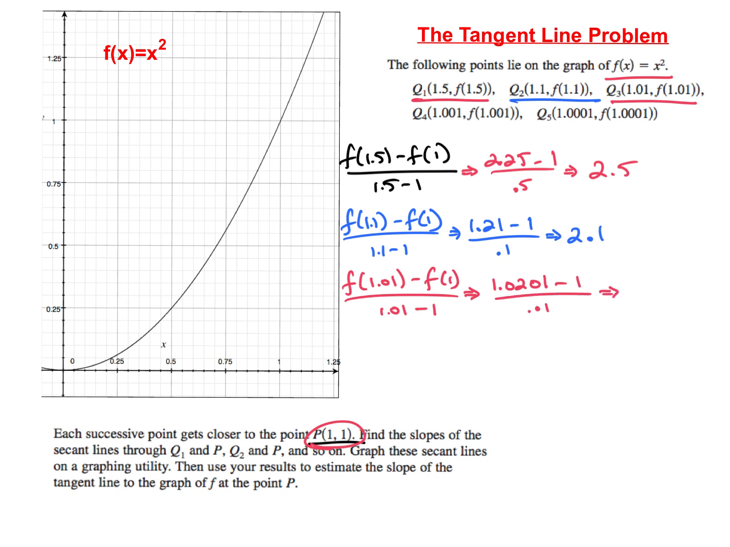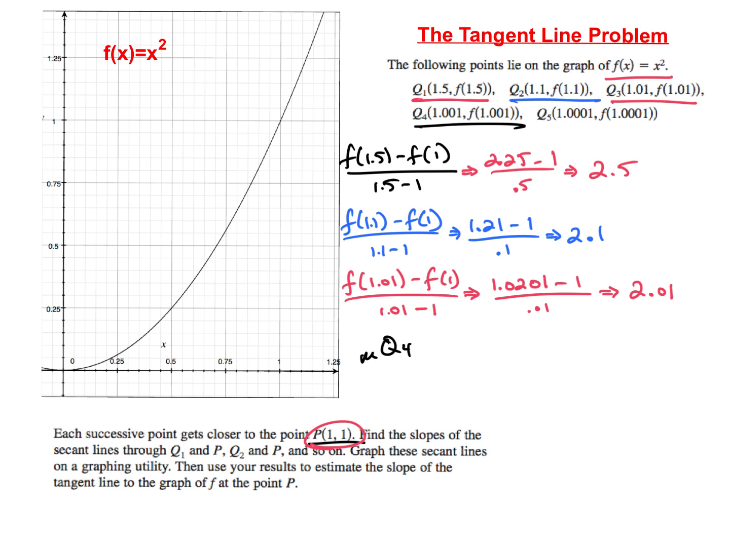Now 1.0201 minus 1 is really 0.0201. But instead of dividing by 0.01, that's the same thing as multiplying by 100. Look at you. And so now what do we get? 2.01. Now, I have not found the slope of my secant line of Q4. And Q4 happens to be a delta x of 0.001. But what do you think it's going to be?